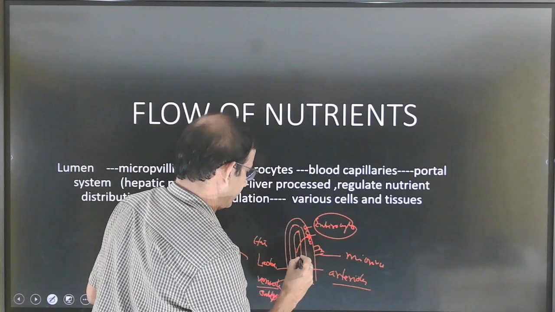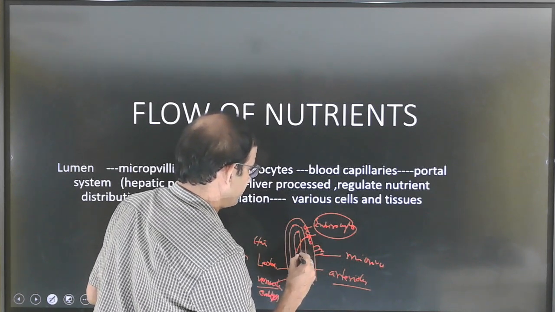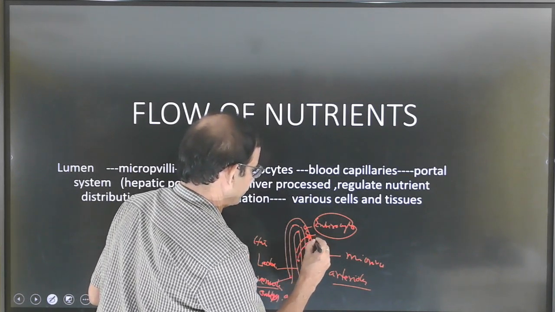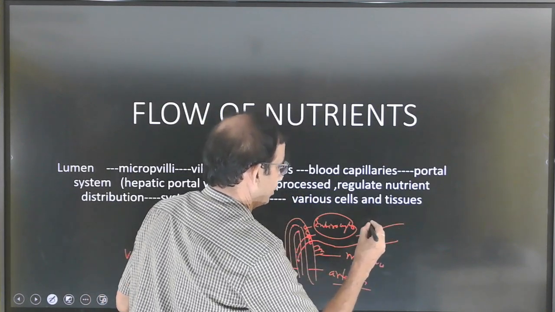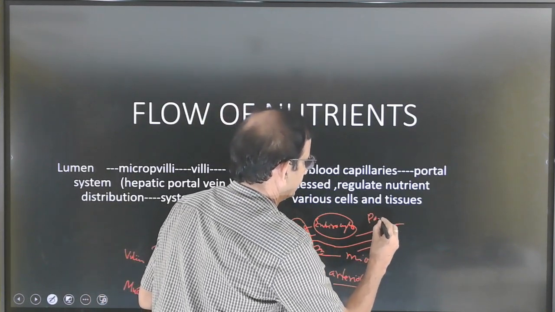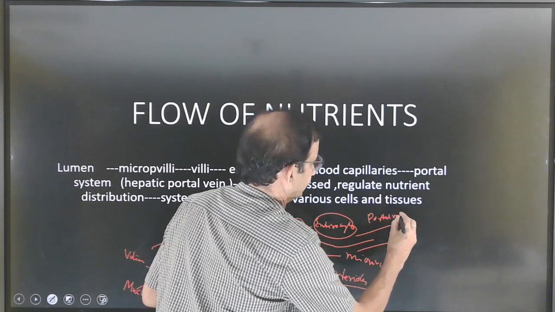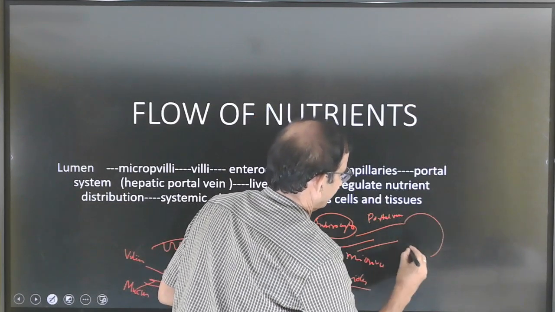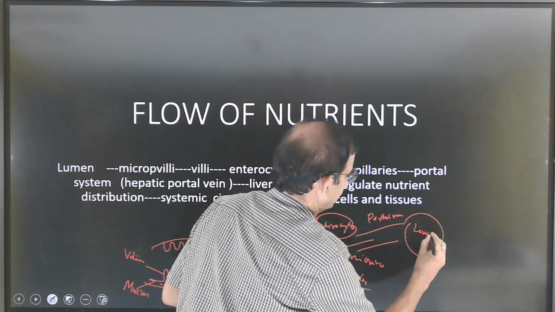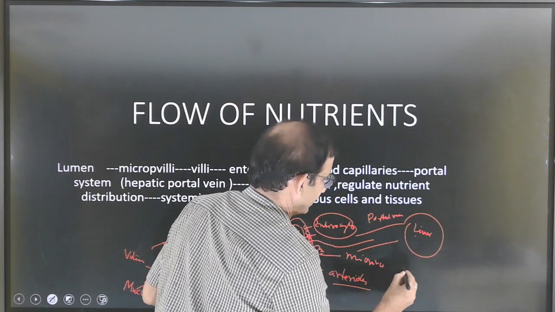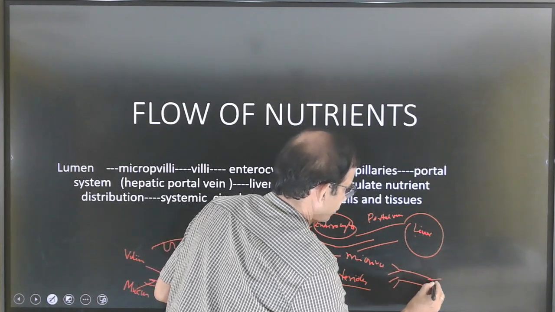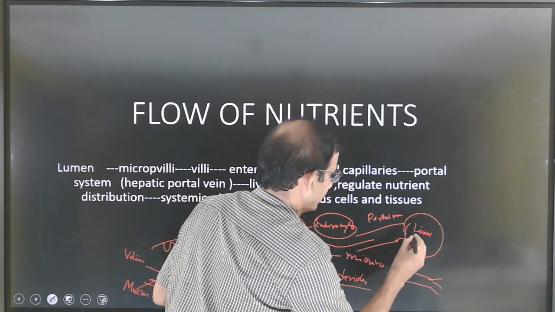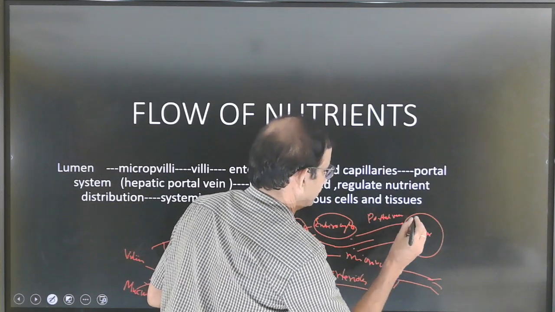Food materials move through microvilli and enterocytes and pass to a great channel called the portal vein, to the liver. What is the portal vein? Portal veins are veins which have branches on both sides. So here it is also a branch taking all food materials to the liver.